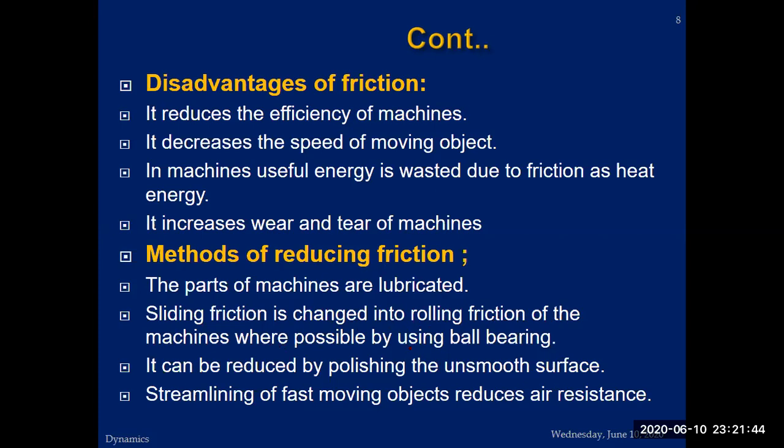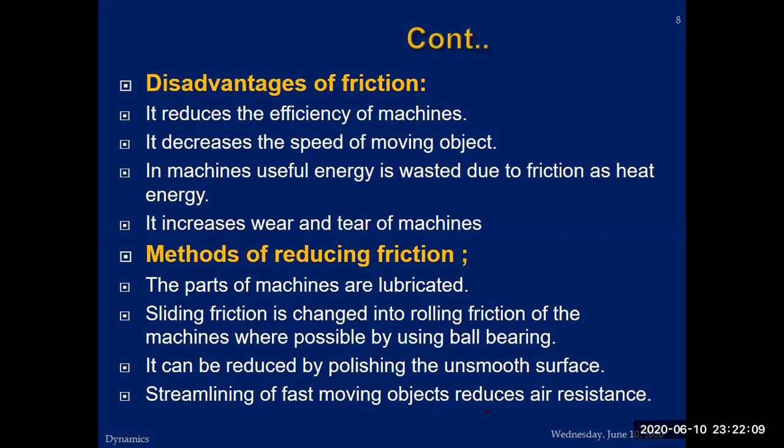Machines became possible by using ball bearings. You must have seen that ball bearings are used in machines so that it becomes easier for the machine to rotate, revolve, or move. By using ball bearings, we have reduced the frictional force. It can also be reduced by polishing the unsmooth surface.